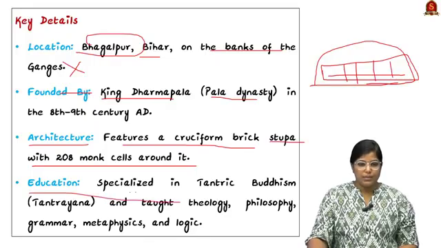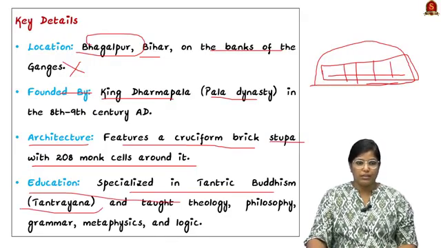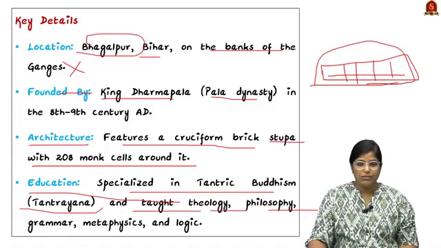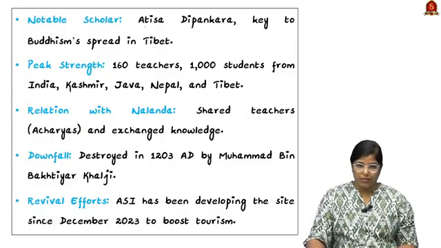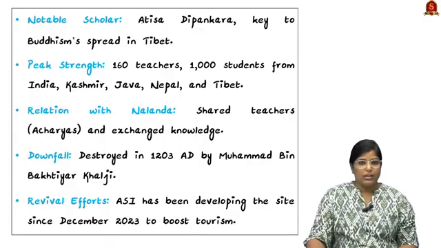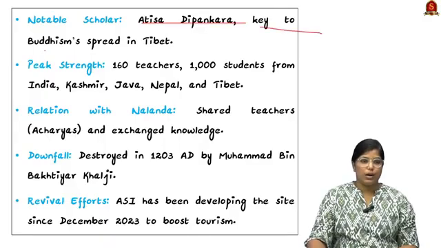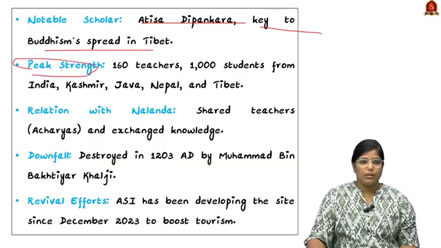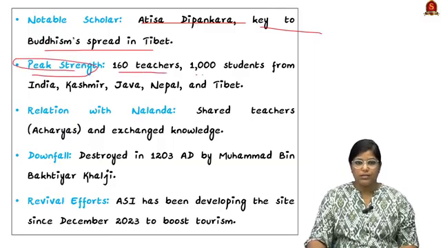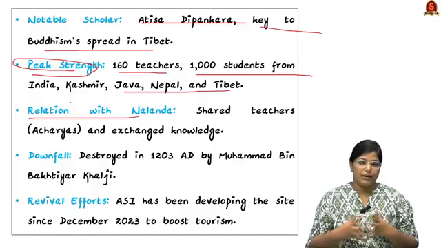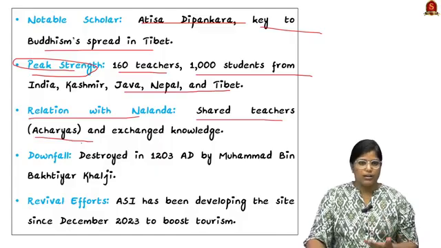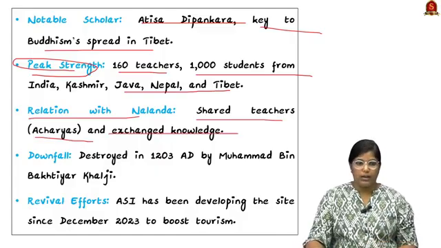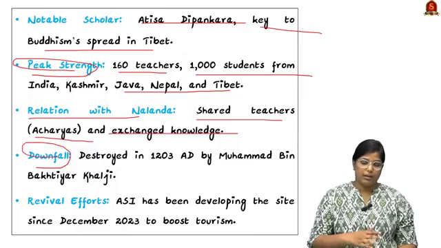It specialized in tantric Buddhism, Tantrayana, and thought, theology, philosophy, grammar, metaphysics and logic. There are very important notable scholars that you have to remember. First is Atisha Dipankara, who was key to the spread of Buddhism in Tibet. Its peak strength was 160 teachers and 1000 students from India, Kashmir, Java, Nepal and Tibet. It had a tie-up with Nalanda University as well. They shared teachers, who are called acharyas, and exchanged knowledge as well. There were certain downfalls after a particular decade.